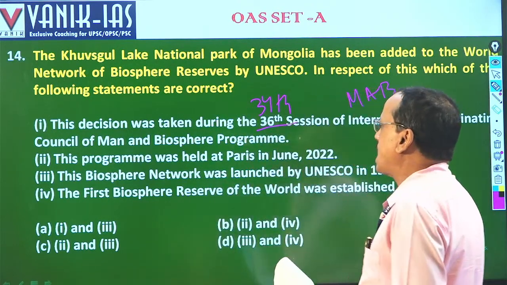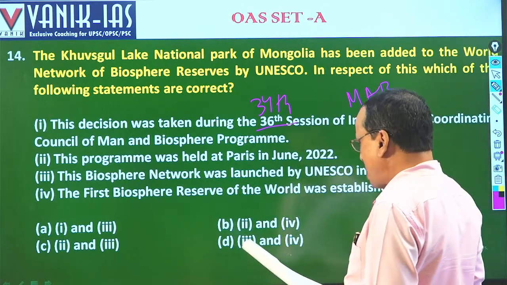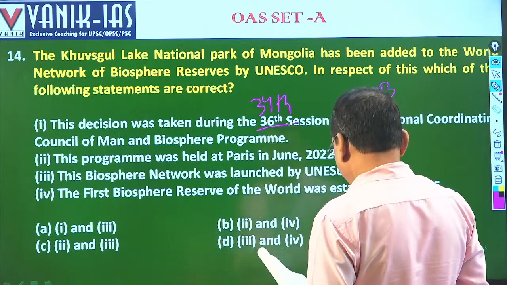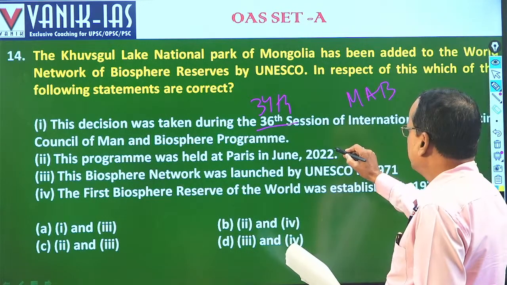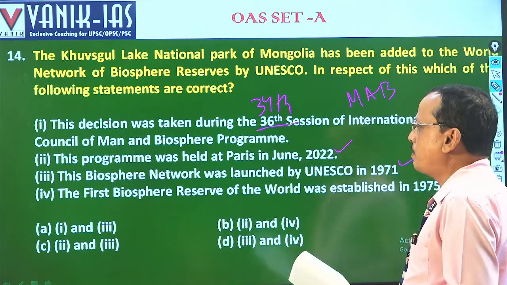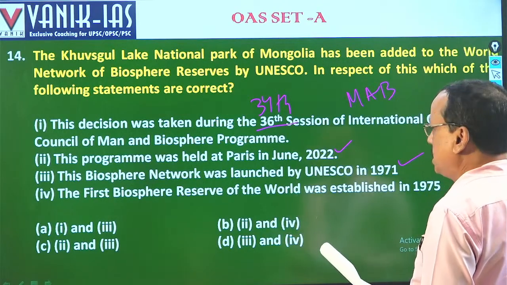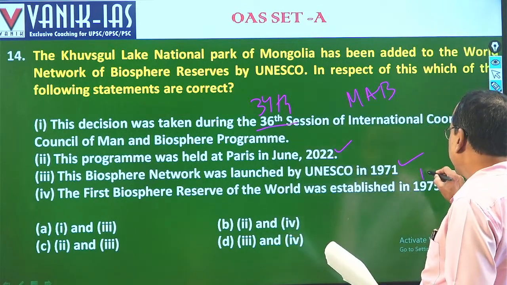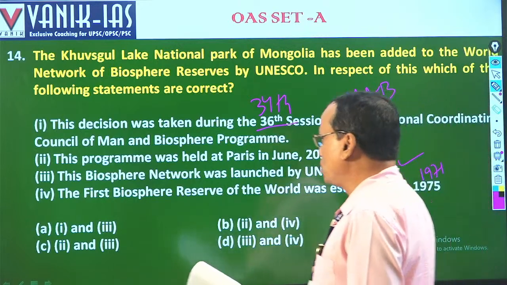Then this program was launched at Paris in June. Then the Biosphere Network was launched by UNESCO in 1971. This is right. And the first Biosphere Reserve in the world was established in 1975. It was in 71. So coming to this, the right answer is 214.